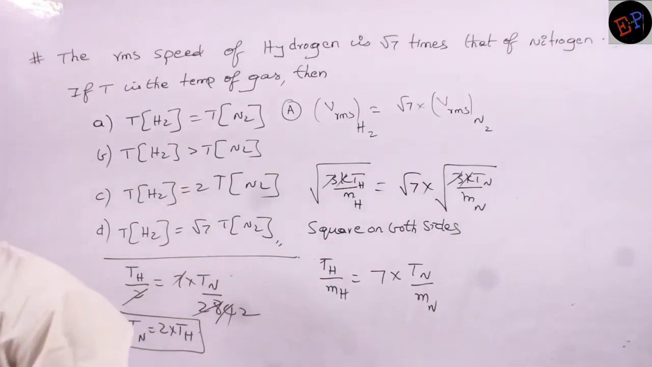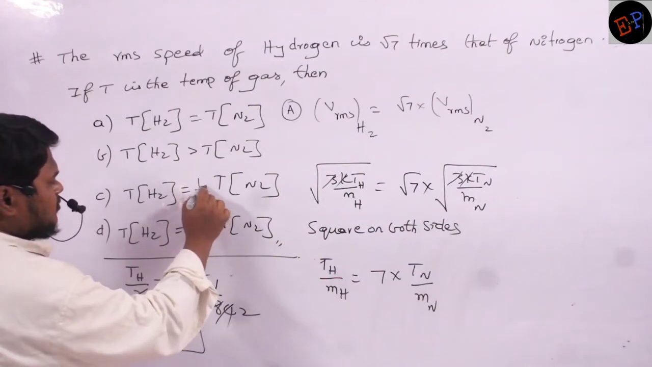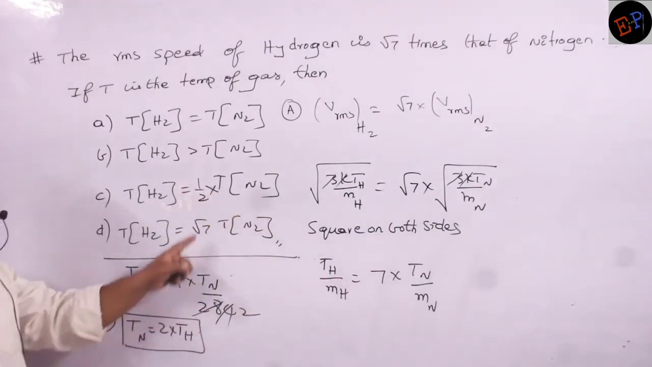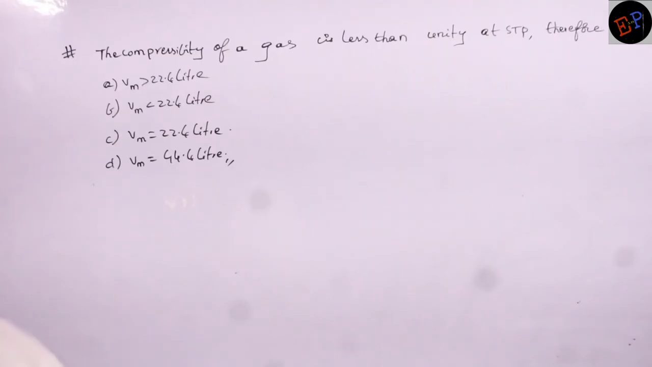Let us check the options. I think I have given wrong options. I think the options I have given are wrong. Clear? So you do one thing: here you write down 1 by 2. Now it is correct, no? So the temperature of hydrogen is half of the temperature of nitrogen. So the third option will be our answer. Make a note.